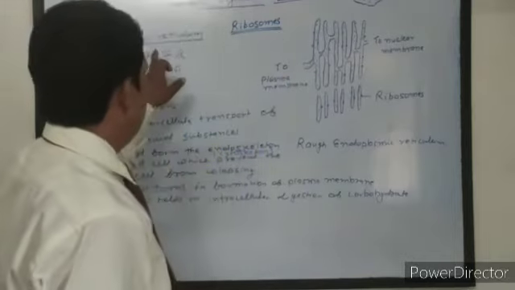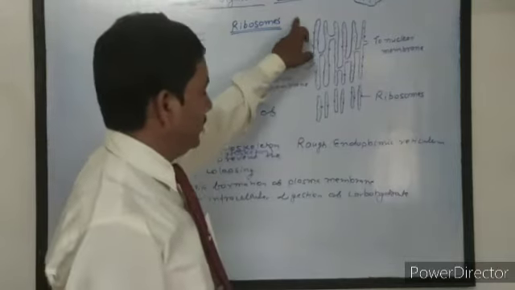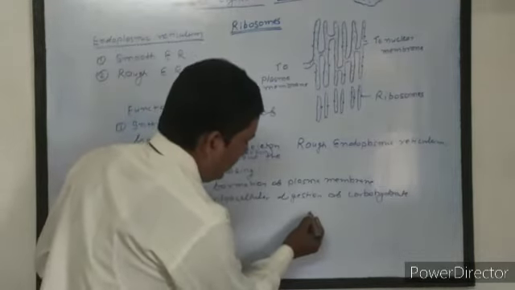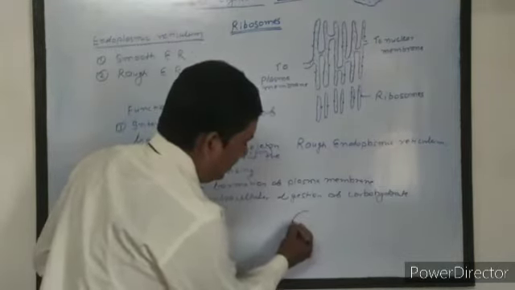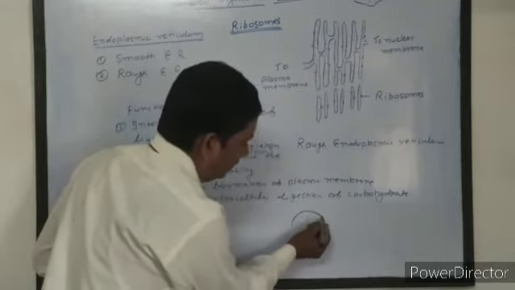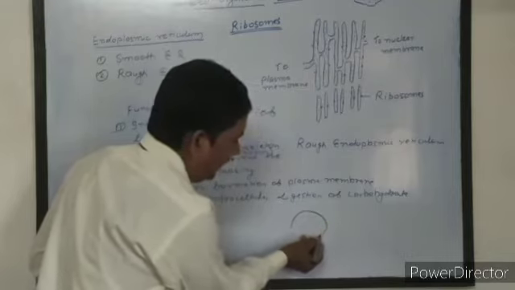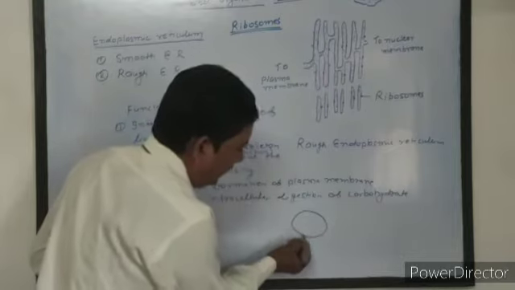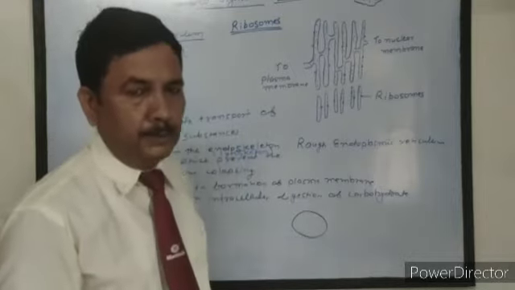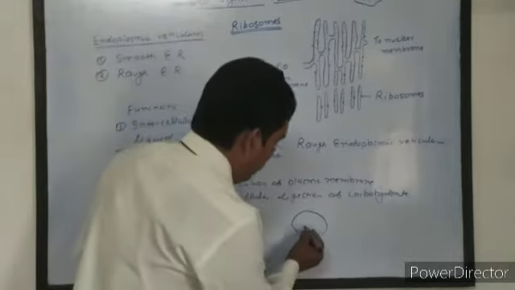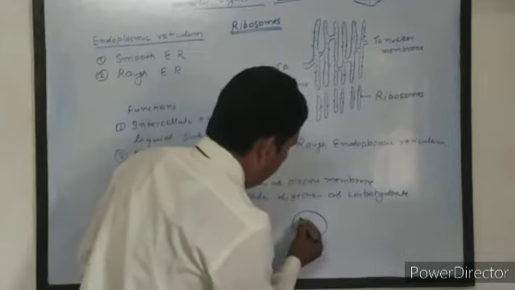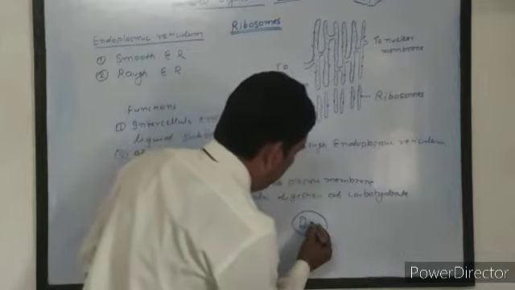So far we studied the endoplasmic reticulum, ribosome, lysosome. Another cell organelle present only in animal cell is the centrosome. Centrosome is a cell organelle present only in animal cell. It is oval in shape, found just above the nucleus, and each centrosome has two centrioles.